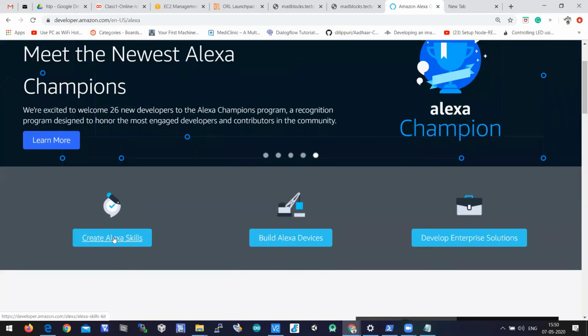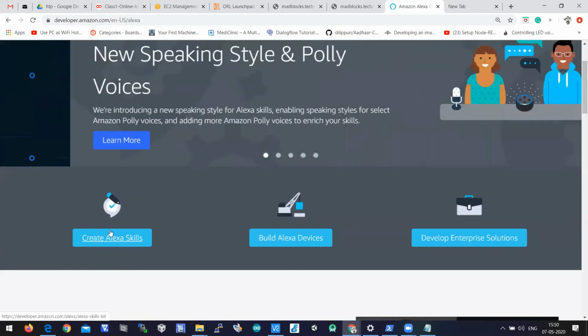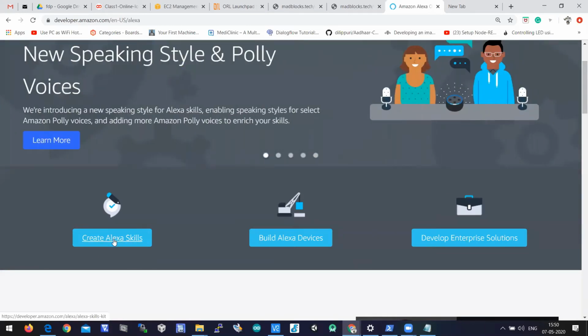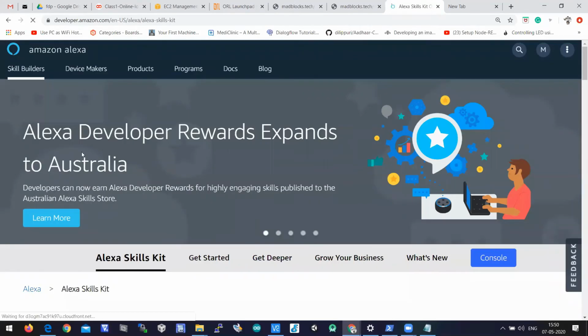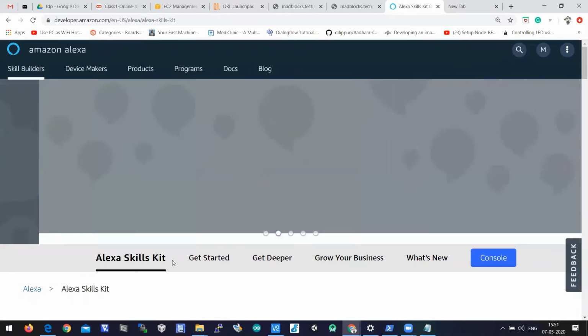We have to create a skill for our bulb device, so we need to click on the Create Alexa Skills button. Then Alexa Skills Kit will open. Using Alexa Skills Kit, we create a skill on Alexa in order to control our device through a simple voice assistant.